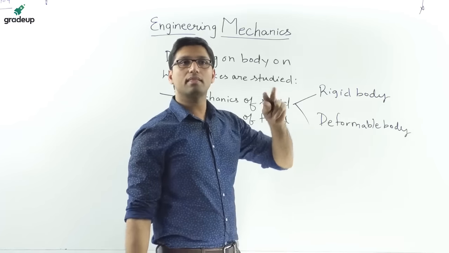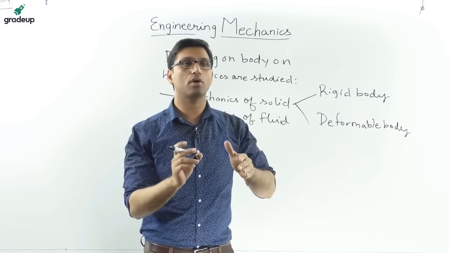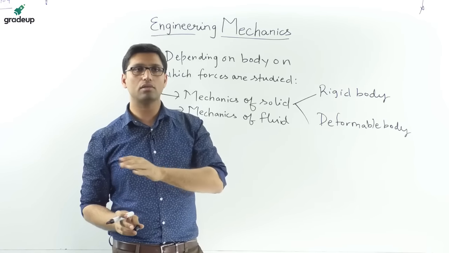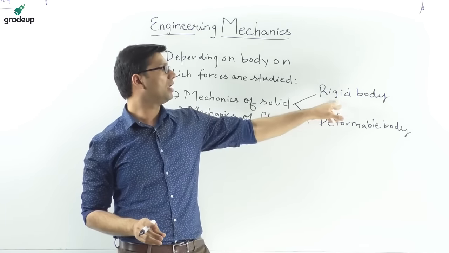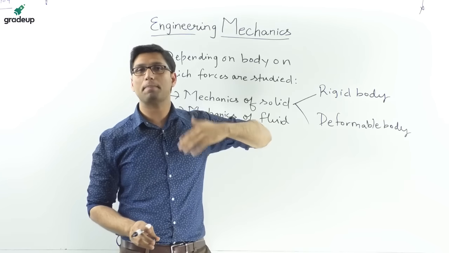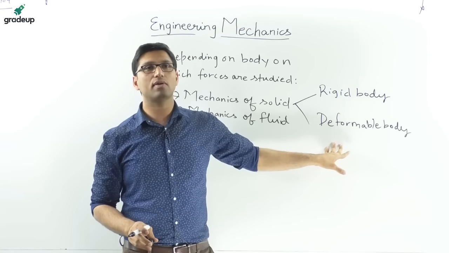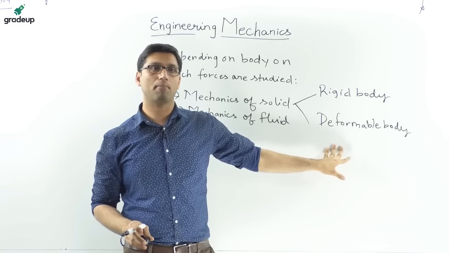Now, what is a rigid body? A rigid body is a body on which, when you apply force, there is no deformation. If there is no deformation in the body, then it is called a rigid body. And when the body gets deformed on application of force, then it is called a deformable body. I will give you an example of a rigid body and a deformable body.